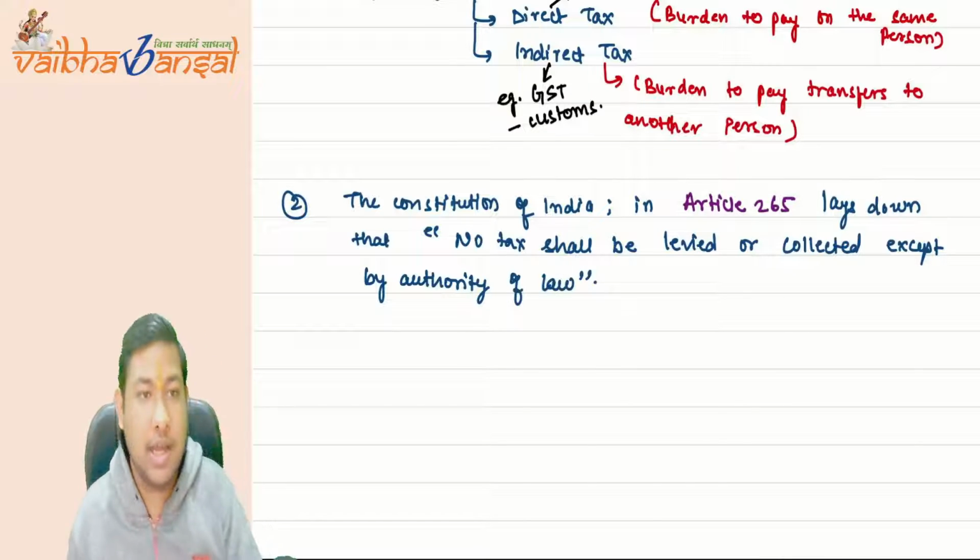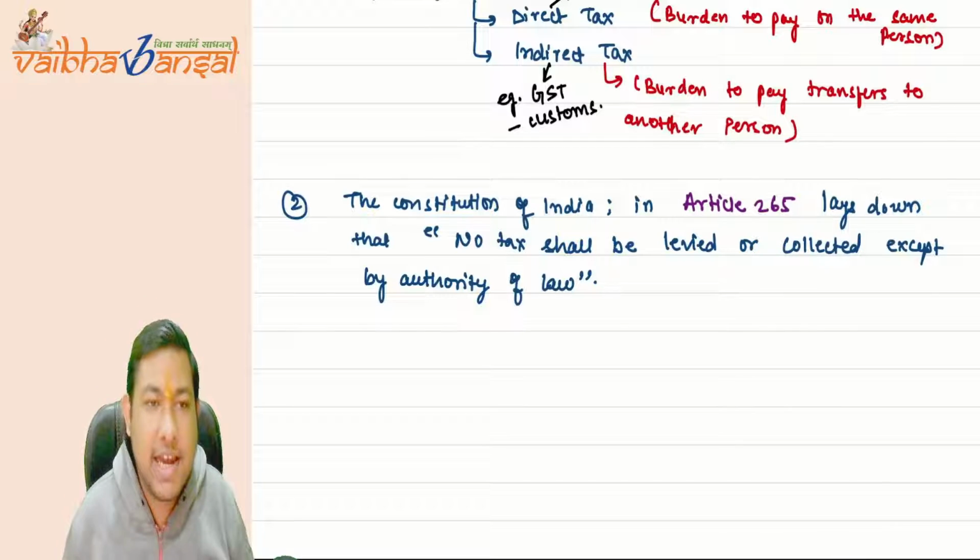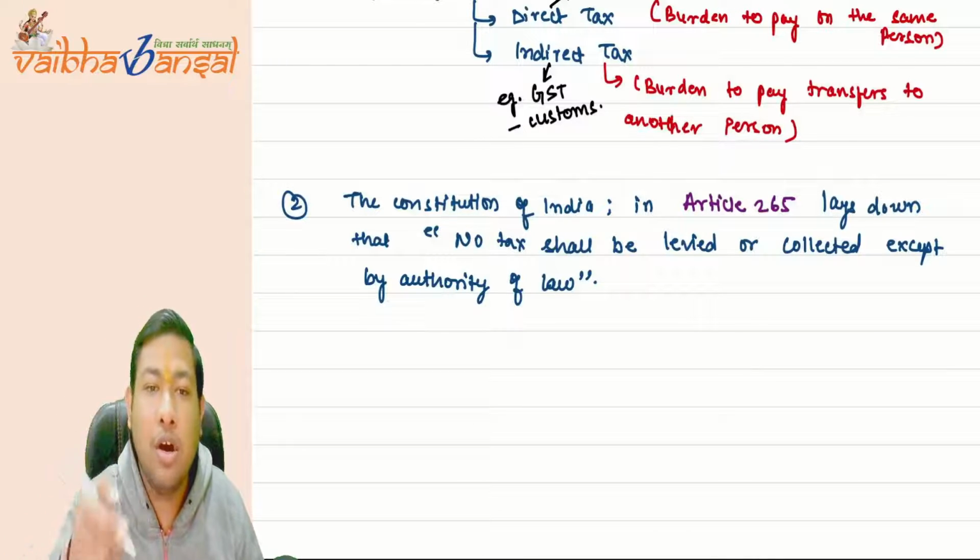I hope it is very much clear. So Article 265 of the Constitution of India says that no tax shall be levied or collected.